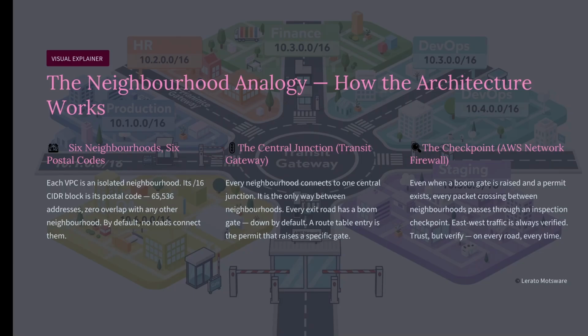Now, there is one more layer. A central AWS Network Firewall inspects traffic that travels between neighborhoods. This is called east-west traffic. Traffic that never leaves the country. Think of it like a border checkpoint on every open road, not just at the junction, but right at the entrance to each neighborhood. Even if the boom gate is up, even if the permit exists, there is still a checkpoint inspecting everything that crosses. Trust but verify on every road, every time. And CloudFront, the main border crossing for the outside world, that is week 4.